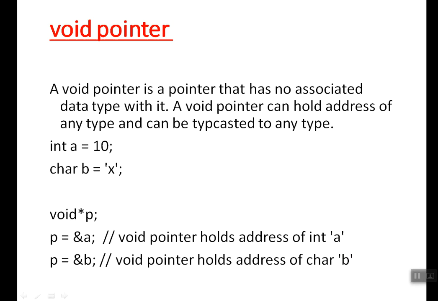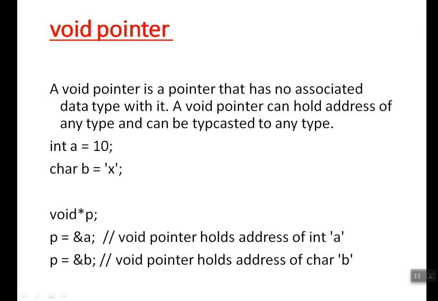There is something called a void pointer. For example, you know that an integer pointer can store the address of an integer variable, and a floating point pointer can store the address of a floating point variable. The data type of the pointer should match the data type of the variable. In some places, if I need a common pointer to store different addresses, what should we do? We can go with something called a void pointer. So a void pointer can store the address of any type.